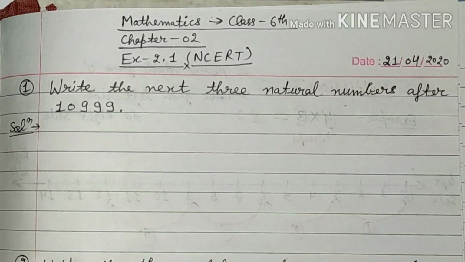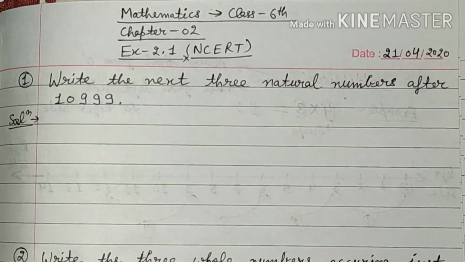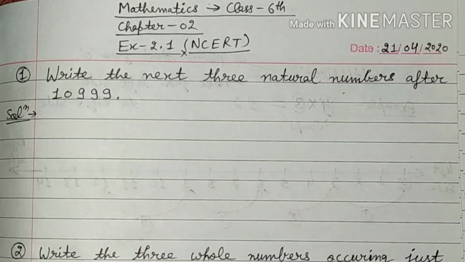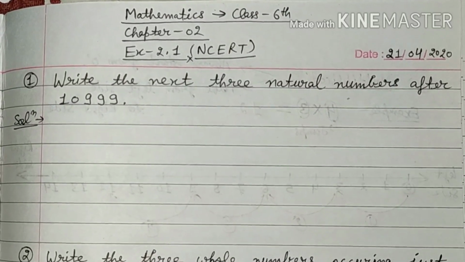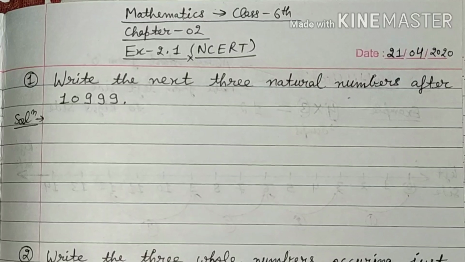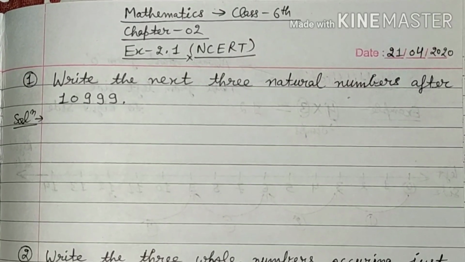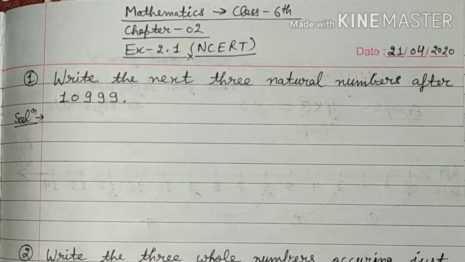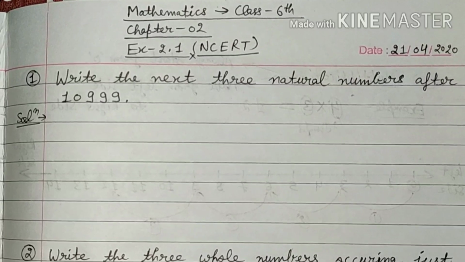Good morning, students. Today we are going to start our exercise, that is exercise number 2.1. Yesterday we had completed the introductory part, so today we are going to do related questions according to that introductory part. So the first question is, write the next three natural numbers after